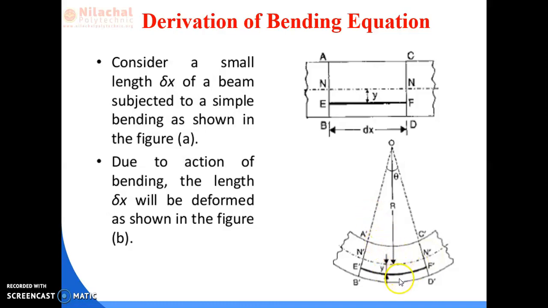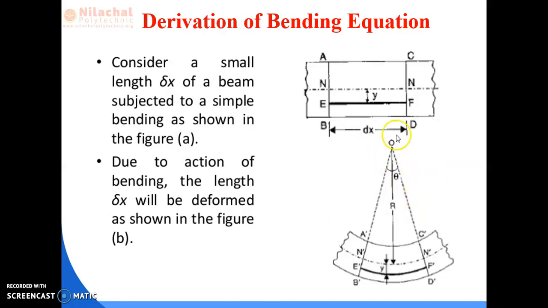Now what is the radius of curvature? We have to extend the line BA during the bending, and that will be this point. We have to extend the line from D dash C dash. Now C dash D dash and A dash B dash both intersect at a point that is known as the center of the beam.